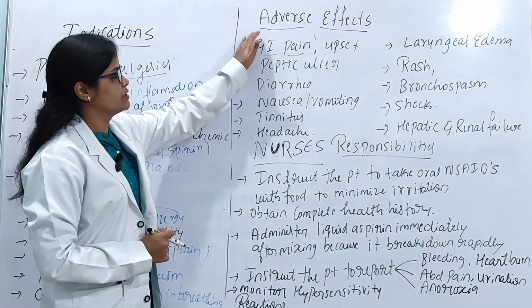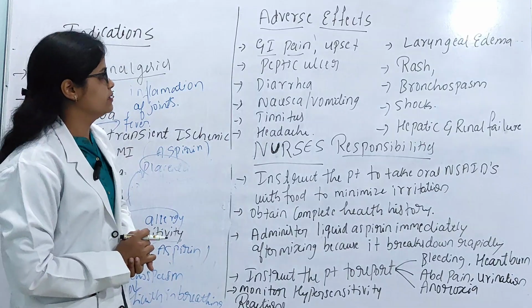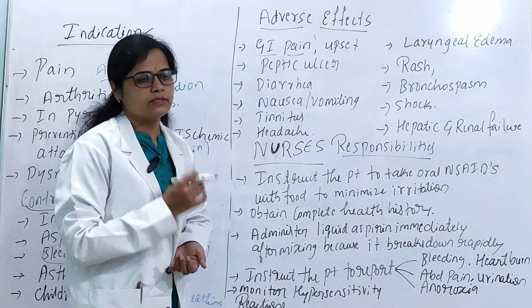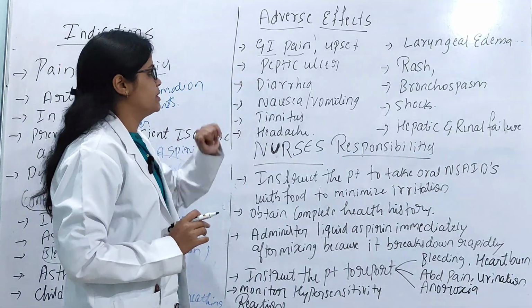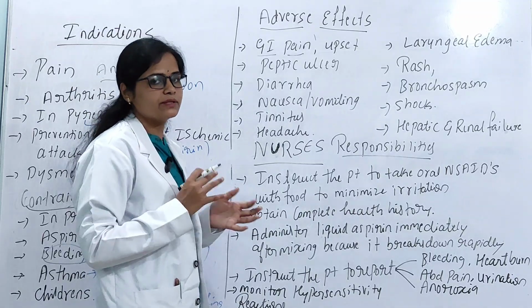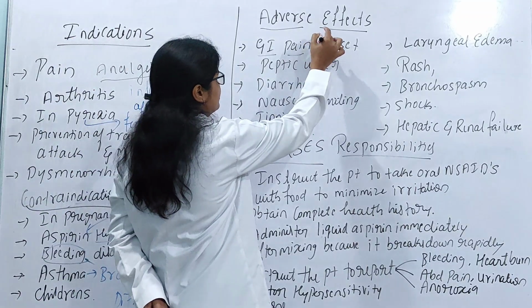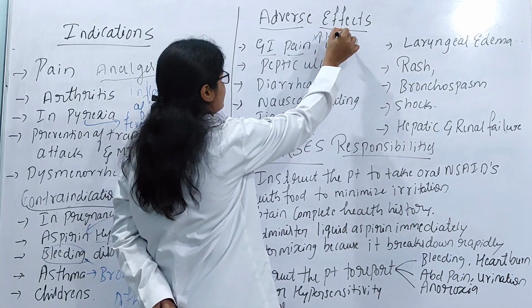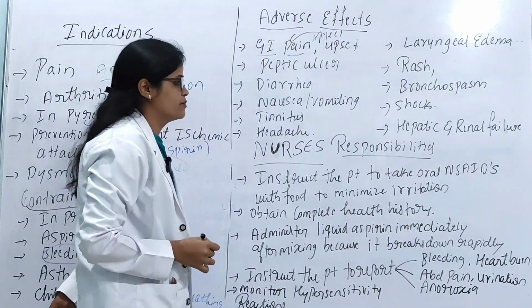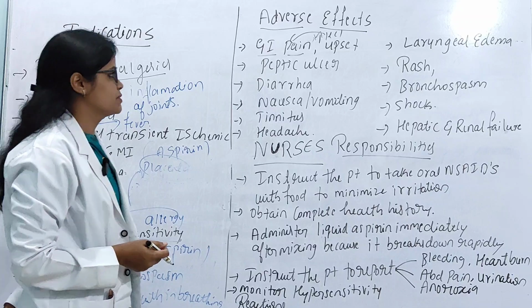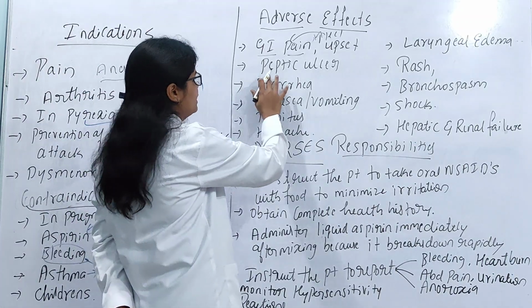Next we'll see the adverse effects of NSAIDs. When you administer the NSAIDs, it may cause GI pain. GI pain is nothing but gastrointestinal pain because of the increased HCl secretions. It may also lead to stomach upset and peptic ulcers.